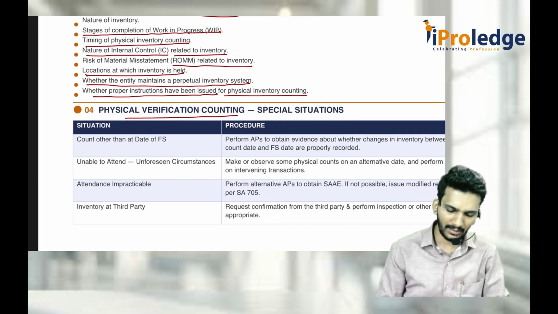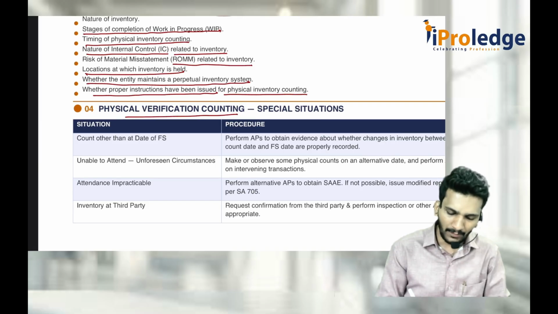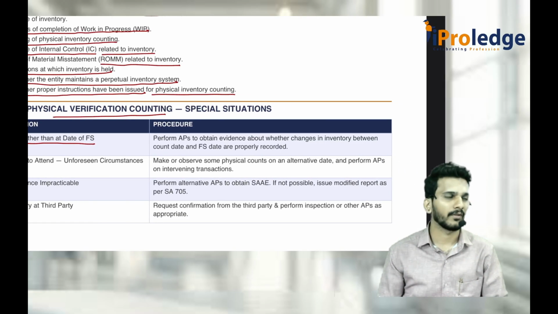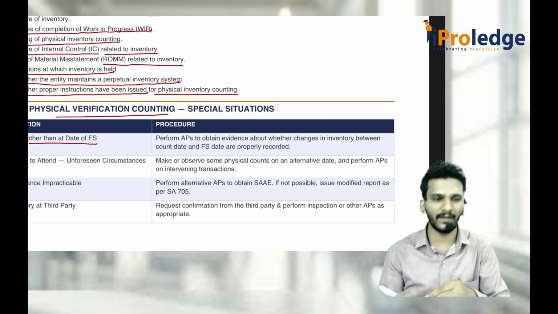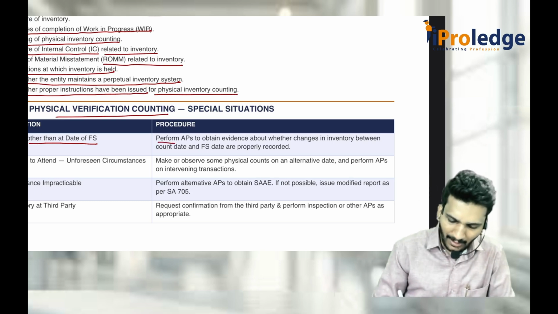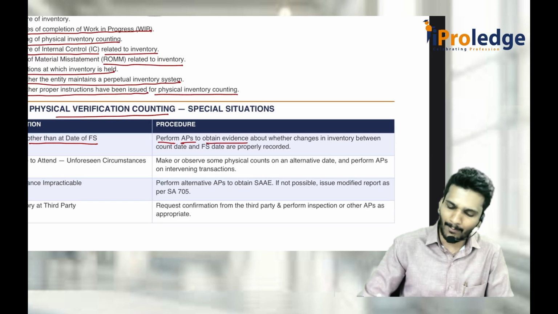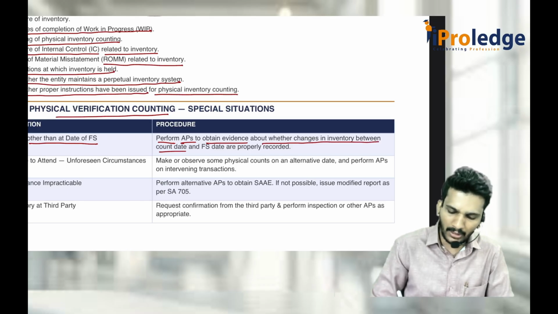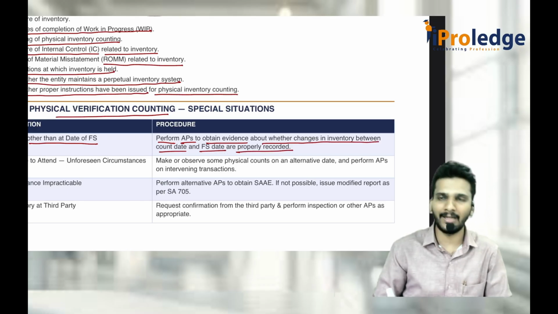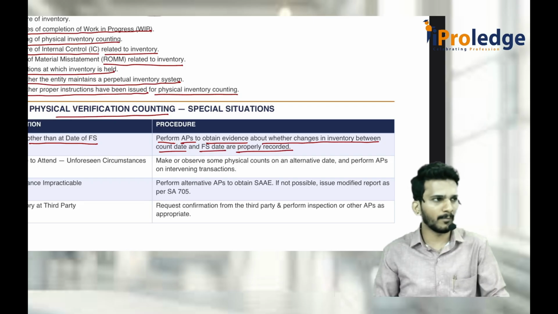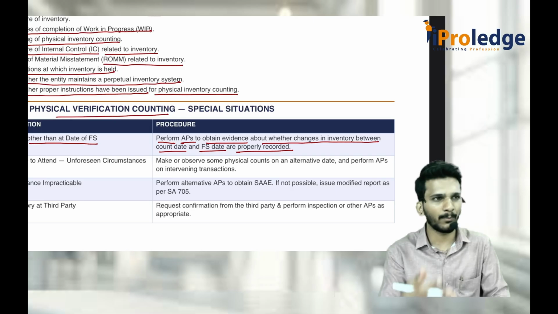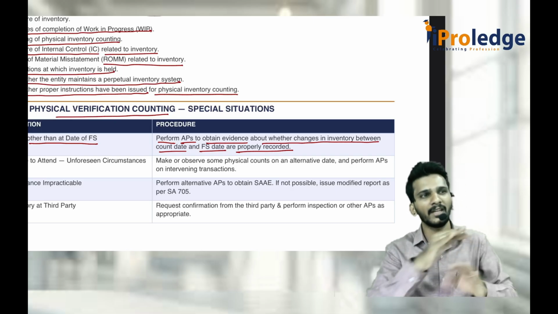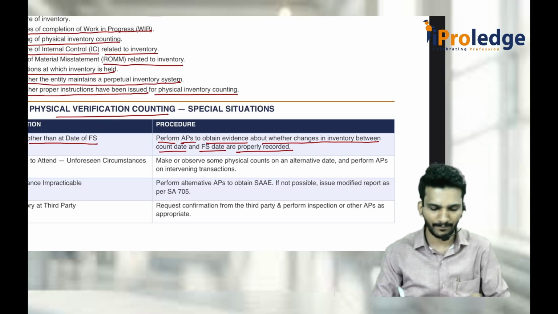Special situations are like when physical verification happens on a date other than the date of the financial statements, that means either on 25th of March or on 5th of April. You should perform some alternative procedures to obtain evidence about whether changes in the inventory between the count date and the financial statement date are properly recorded. For example, you went on 25th of March. Whatever you purchased after that, add it; whatever you sold up to 31st March, deduct it; wastage, everything, you do the reconciliation, then you get 31st March.